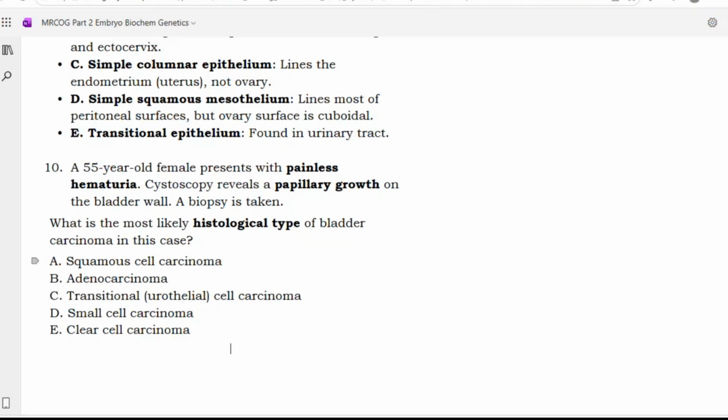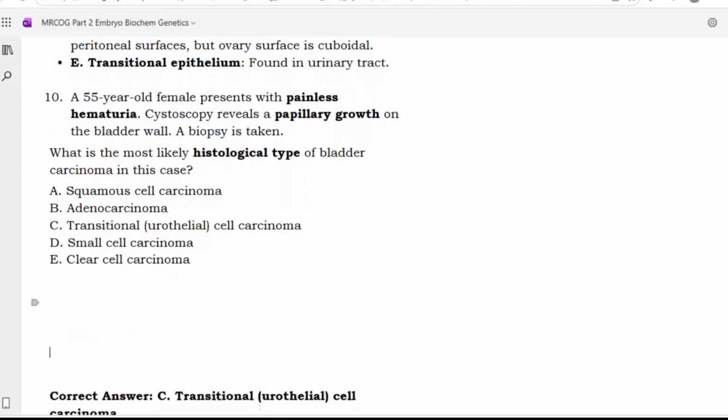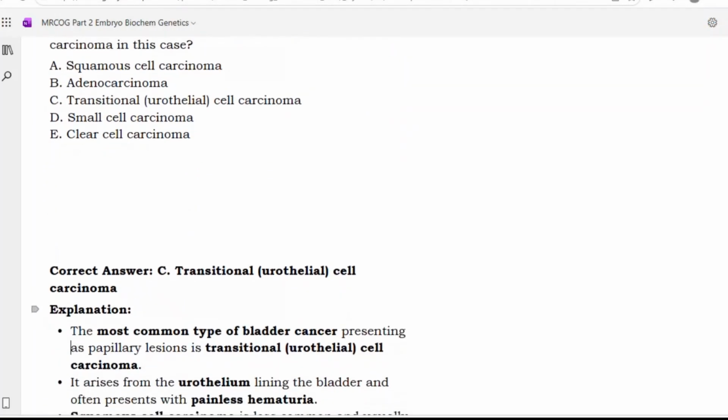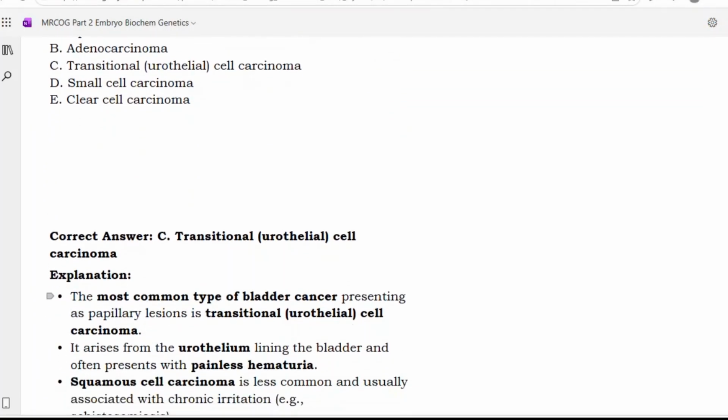Papillary growth, painless hematuria. What is the most likely histological type of bladder carcinoma? In this case: squamous cell carcinoma, adenocarcinoma, transitional cell carcinoma, small cell carcinoma, clear cell carcinoma. So option C, transitional cell carcinoma. Yes, option C, transitional cell or urothelial cell carcinoma.